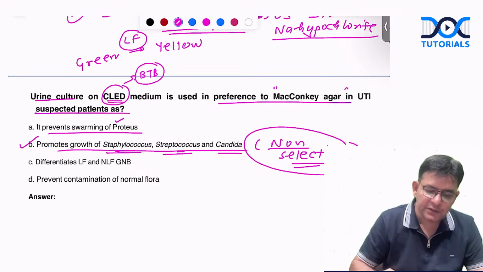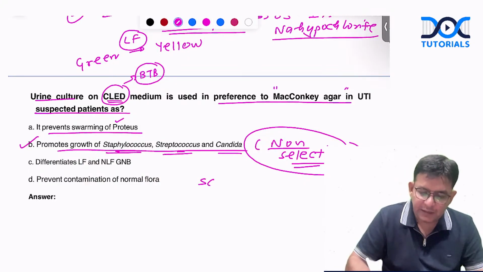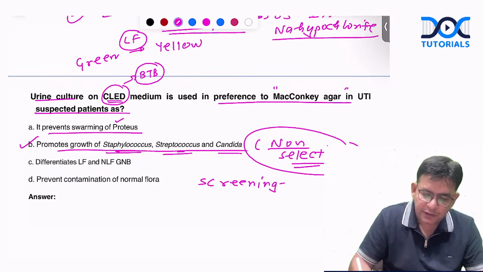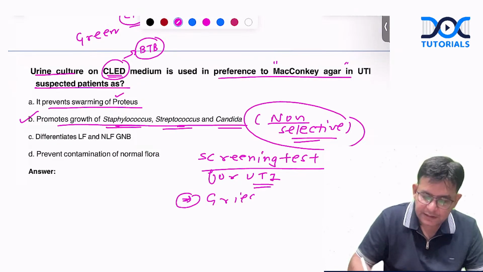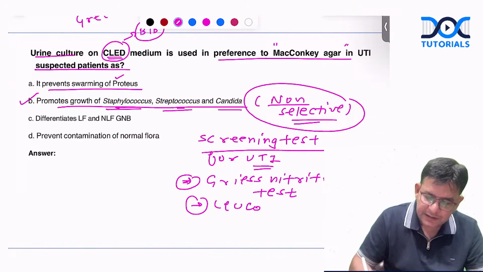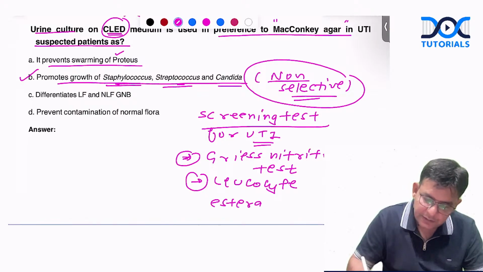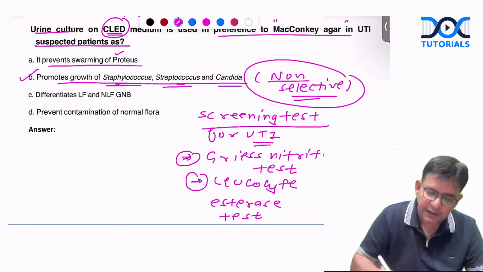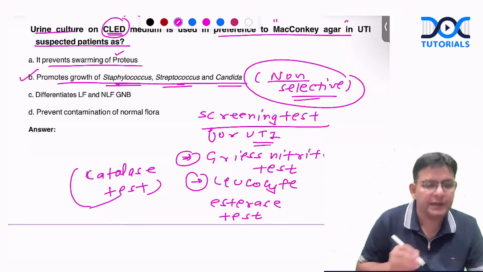The second important thing I would like to tell is about certain screening tests for UTI, which came in your exam. What are the screening tests for UTI, guys? One test is termed the Griess nitrite test. Then the leukocyte esterase test. And one is the catalase test.